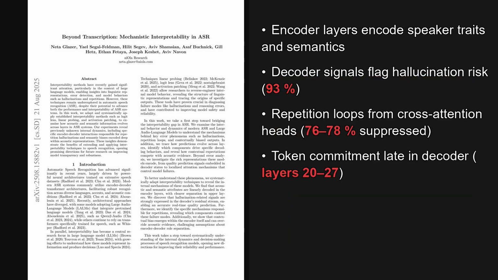I'm Alex. Today we are looking at a paper from the Hugging Face trending list, published on August 21, 2025, about 7 days ago. The standout finding is that established interpretability tools reveal where repetition hallucinations originate inside encoder to decoder cross-attention, and simple probes can even flag hallucination risk and speech versus non-speech directly from decoder signals. The paper is titled, Beyond Transcription, Mechanistic Interpretability in ASR, and the implications for model transparency and targeted debugging are quite significant.